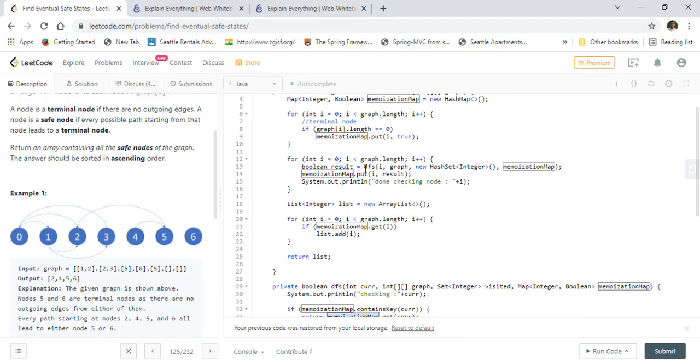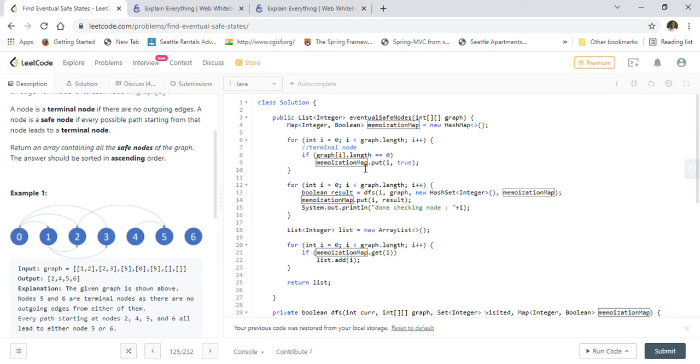So let's revisit, revise and summarize this code. We have created a memoization map, then we go through all the edges, and if there are no outgoing edges we just store that node, because for example 5 and 6 have no outgoing edges, so those are safe nodes.